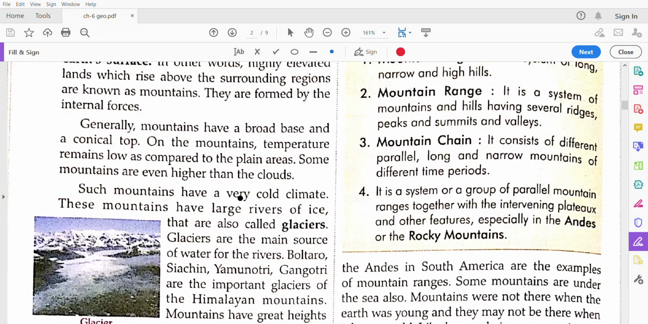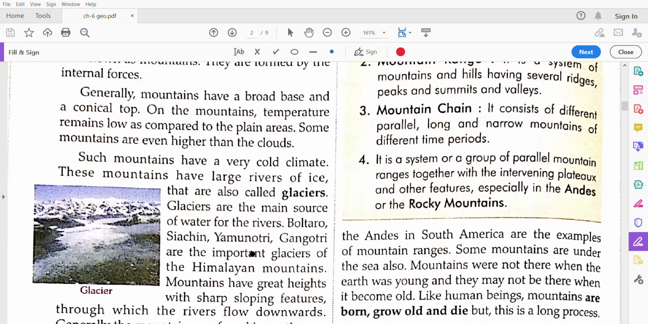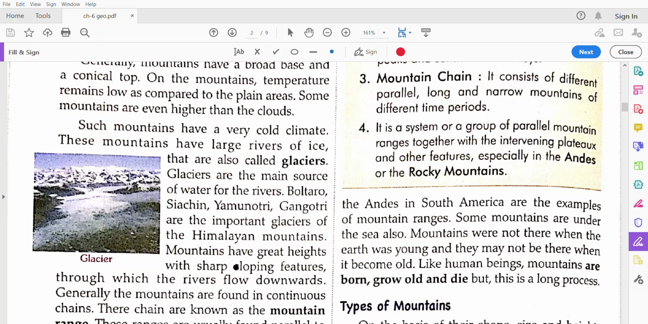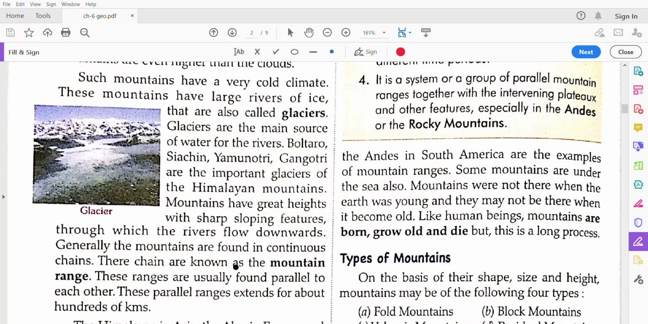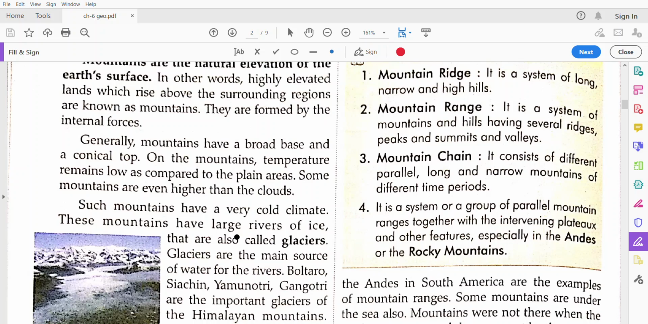And some mountains have a cold climate because of that altitude. And there are glaciers also there. And glaciers are the main source of water for the rivers. The names of the glaciers are Baltoro, Siachen, Yamunotri, Gangotri. These are the glaciers in the Himalayan range. And mountains, I have explained, is the raised platform from the surrounding area.